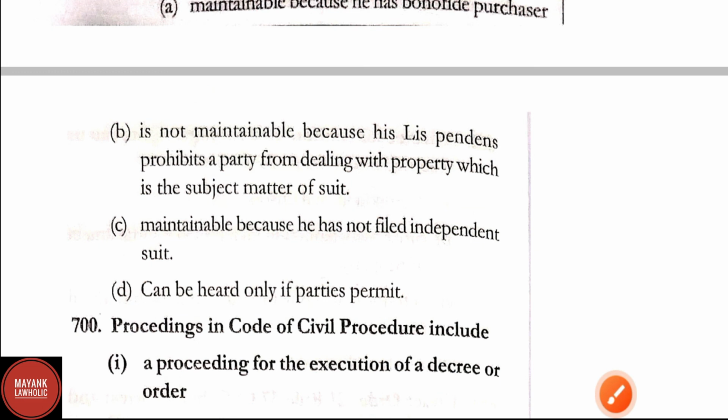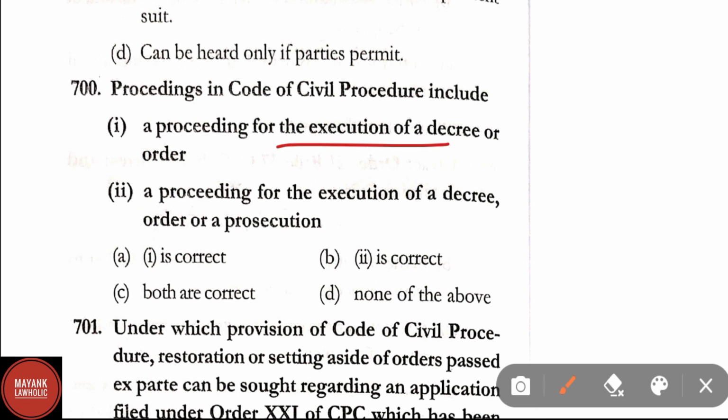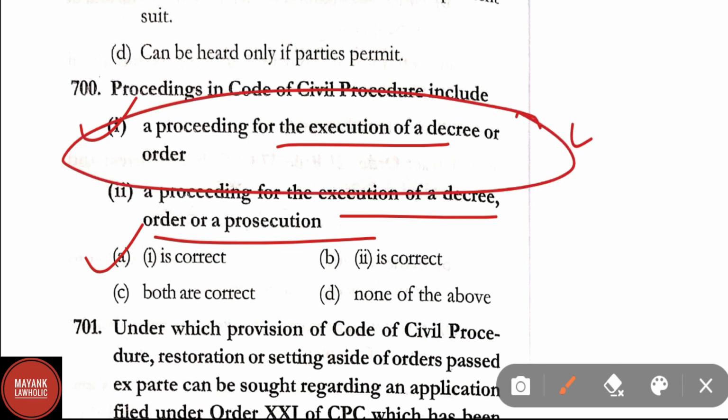Question number 700. Proceedings in the CPC include proceeding for the execution of a decree or order, proceeding for the execution of a decree, order, or the prosecution order for a prosecution. Here correct answer is option A, that is first is correct. Under CPC, a proceeding for the execution of decree or order is provided.